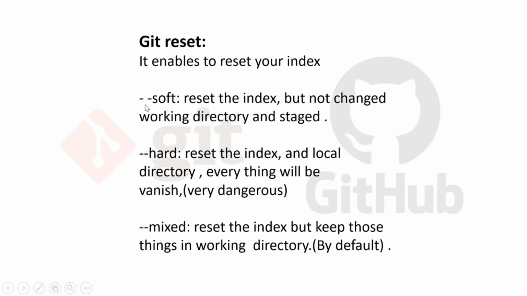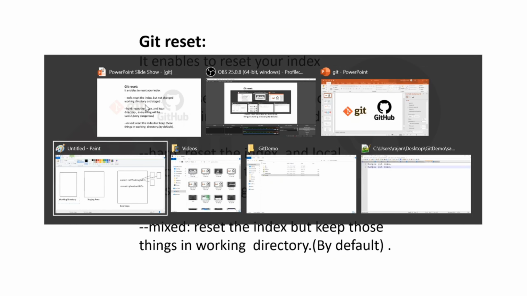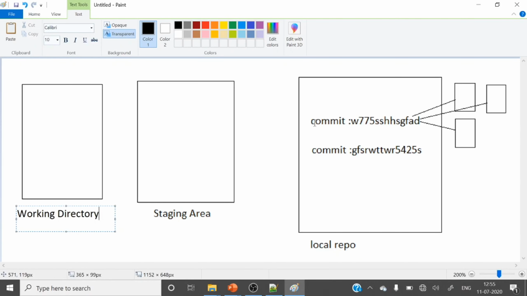Soft reset means it will reset the index but not change the working directory and stage. What exactly does this mean? Let's see. Suppose you have committed 3 files to your local repo with a commit ID, W775 something, and with this commit you have committed 3 files. Suppose you want to soft reset this commit.